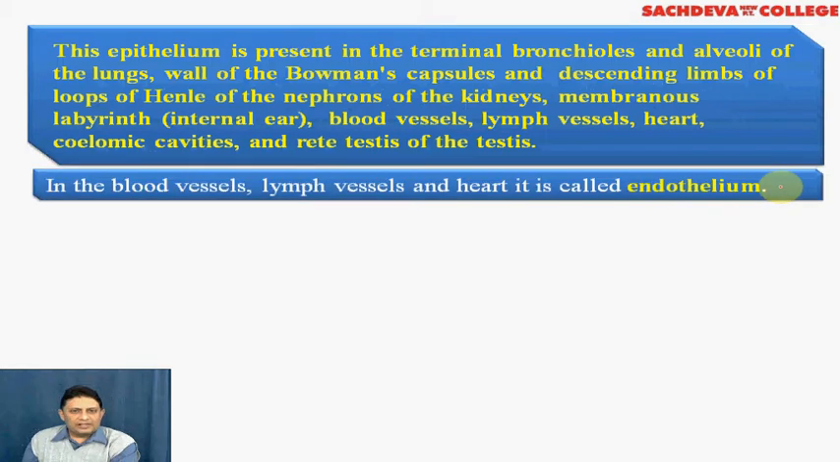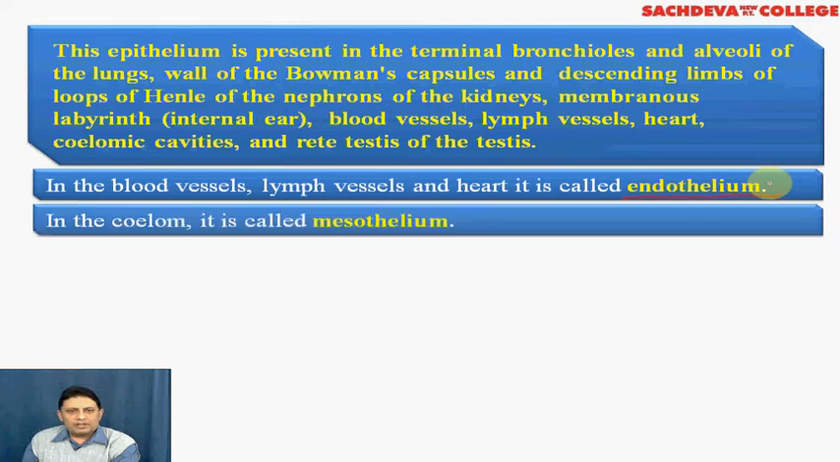In the blood vessels, lymph vessels, and heart, it is known as endothelium. This is an important question. This is a very frequently asked question. What is the name of tissue present in the inner layer of the blood vessels? The answer will be endothelium. In the coelom, it is called mesothelium. The cavities of the body are known as coelom.